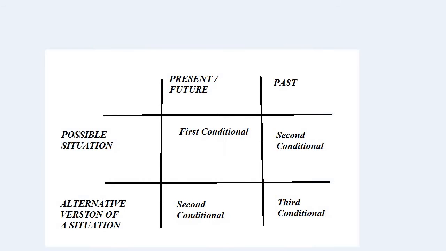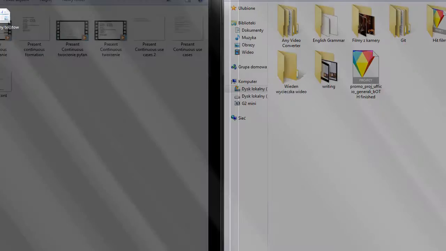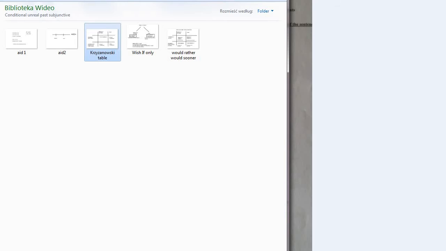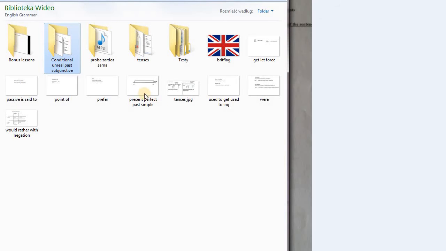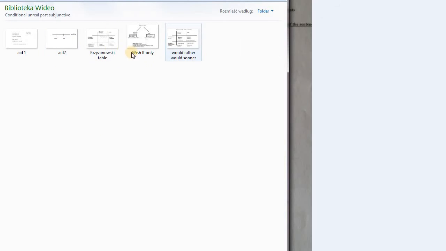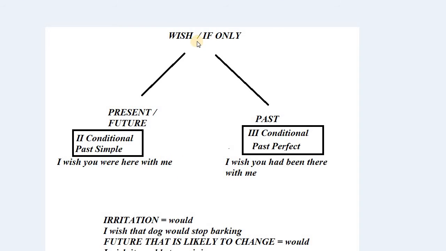Okay. This is referring to the present situation. And again, we can do it on this table, but we can actually open the table that's referring to wish, and we can go back and open the wish table. Where is the wish table? The wish. There you go. Wish. So we are talking about the present, and when we are talking about the present and